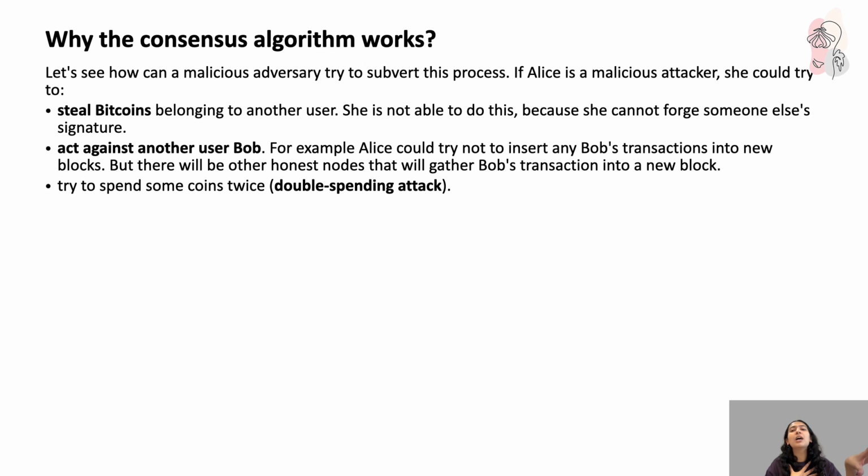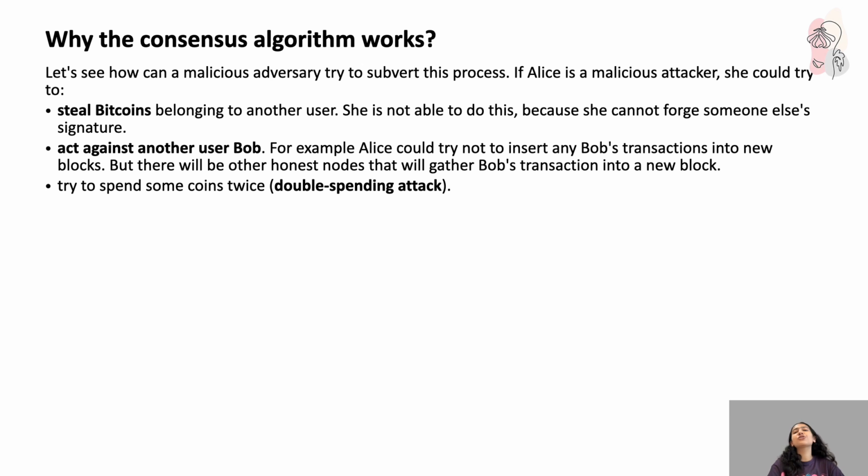So whatever block Bob proposes, I'll just ignore it and not insert it into my blocks. Alice could try not to insert any of Bob's transactions into the new blocks. So what I'm trying to do is censor Bob by ignoring his transactions, by mentioning in the chain that I think Bob's transactions are invalid, they're fraudulent.